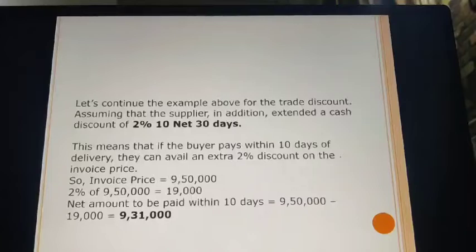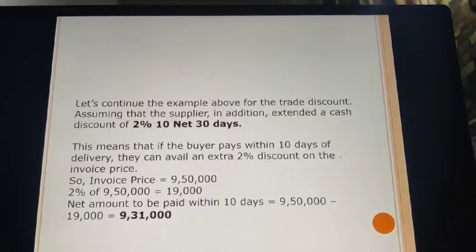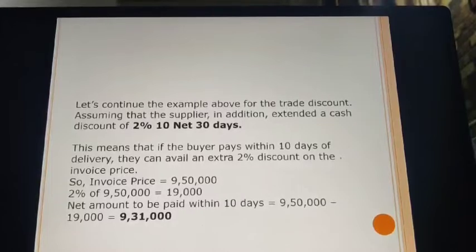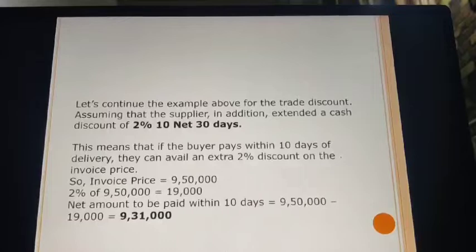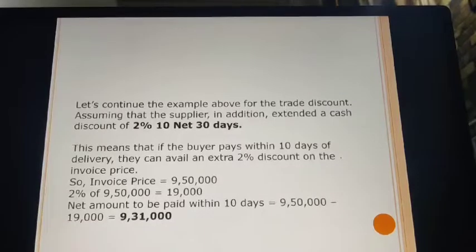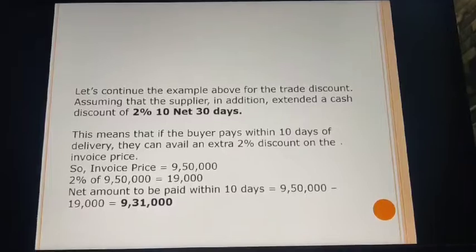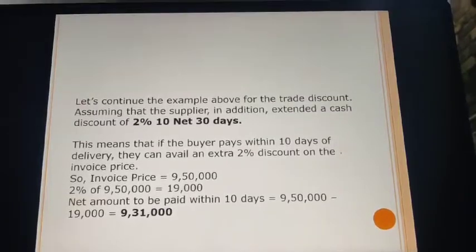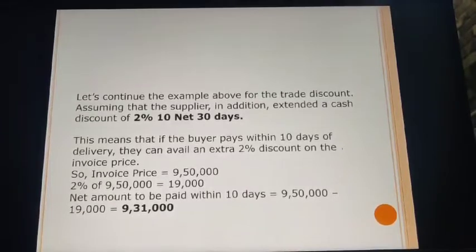This means that if the buyer pays within 10 days of delivery, they can avail an extra 2% discount on the invoice price. Mind my words, 10 days. After these 10 days, no discount will be provided, meaning no cash discount will be provided. However, trade discount has already been provided.